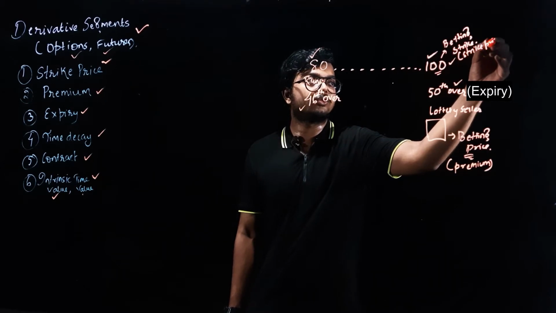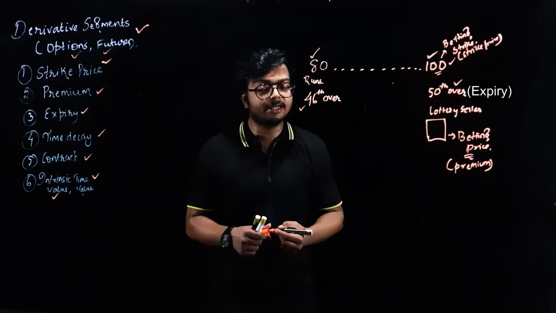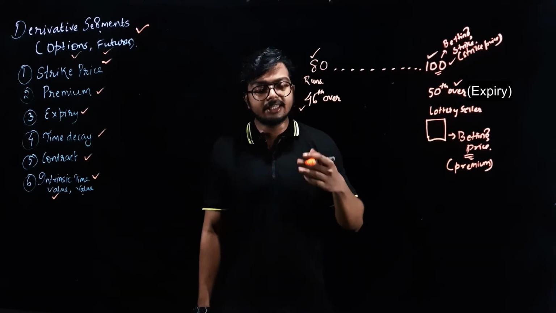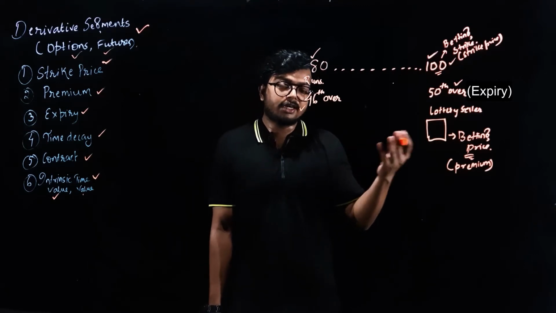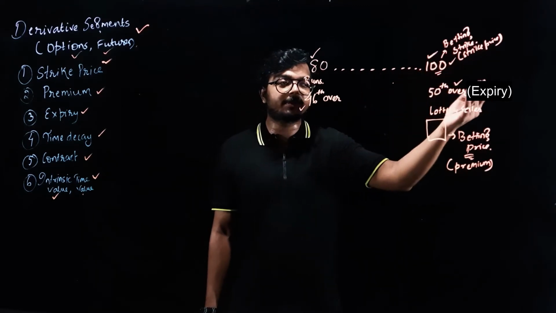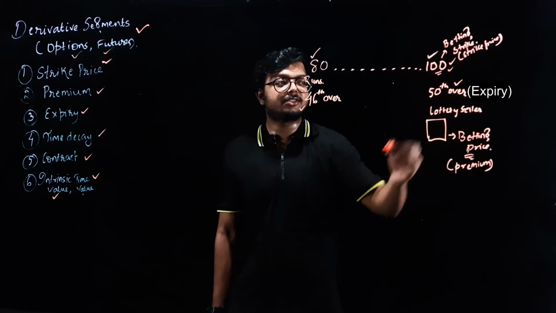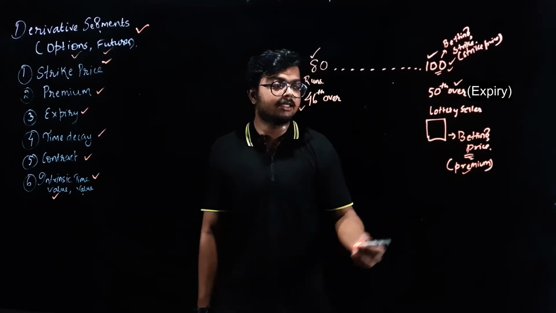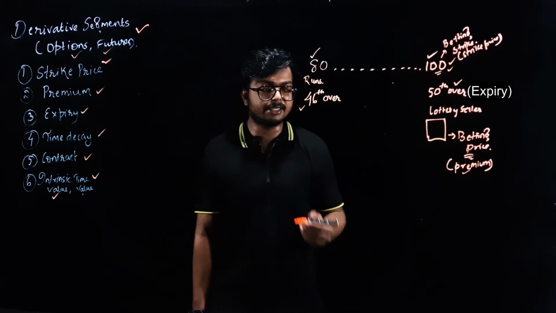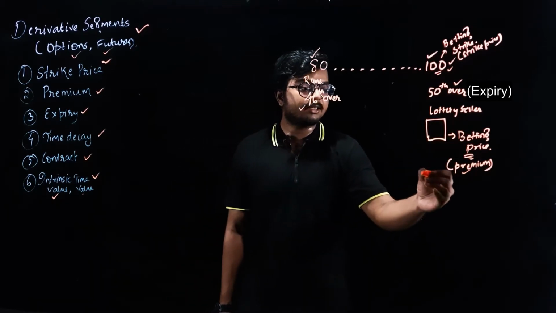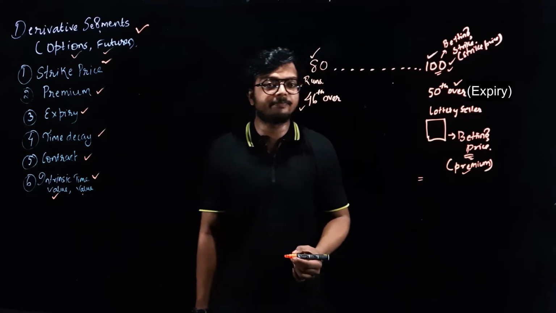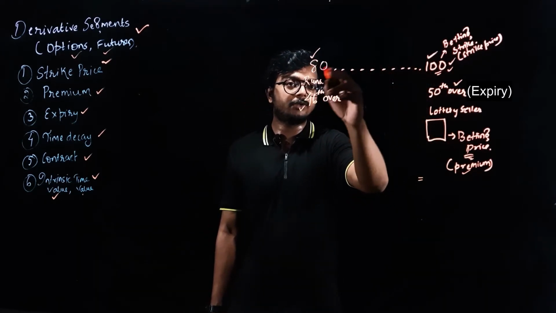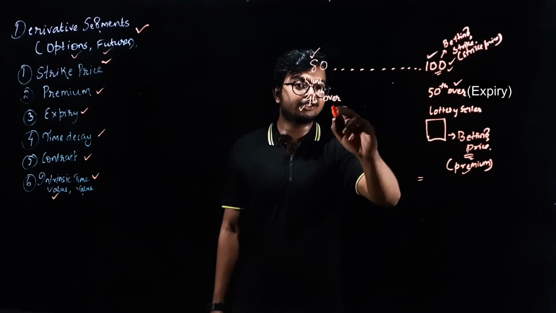Just like you want to play it on 100, you can also play it on 90 or 95. Can Sachin score above 90? Can Sachin score above 95 or 105? Anything. So these are all your strike prices. You chose 100 as your strike price, and the premium is the amount that you are giving to the seller. So how much premium are you willing to give? You are saying that you would pay the difference between these two runs and the difference between these two overs.